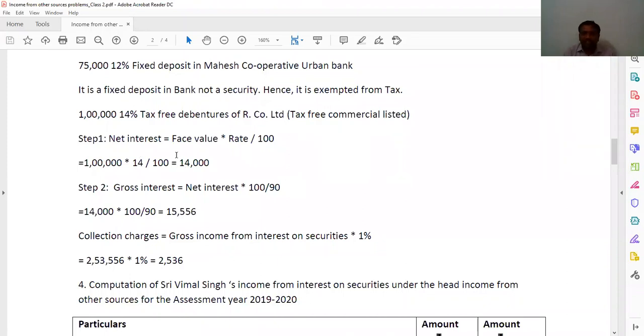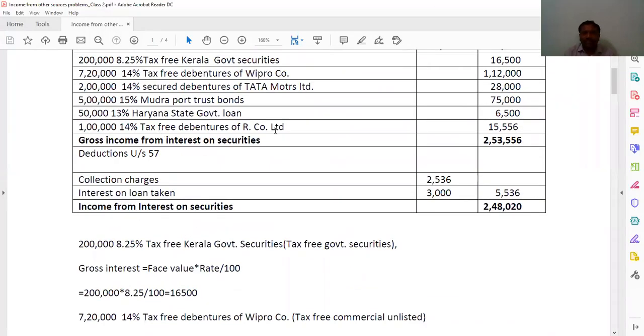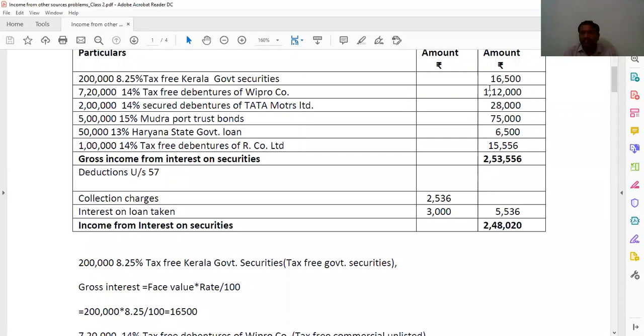Tax-free commercial listed, always two steps. Step 1, net interest is equal to face value into rate by 100. 1 lakh into 14%, you are getting 14,000. Step 2, gross interest is equal to net interest into 100 by 90. That is 14,000 into 100 by 90, you are getting 15,556. So that we wrote here, 1 lakh 14% tax-free debentures of our company limited, 15,556. By adding all those, what are the items? 16,500, 1 lakh 12,000, 28,000, 75,000, 6,500, 15,556. By adding all this, you are getting here 2,53,556.